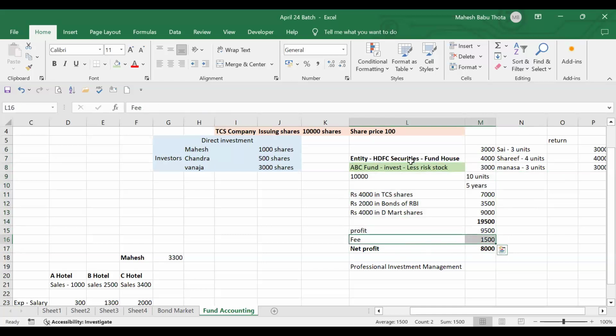That fee is an income to HDFC Securities. But before that, I'll charge it as an expense to the ABC fund, because only after deducting this fee am I giving the profit, right? Correct. So it is an expense of this fund only. Everyone understood? If so, we need to consider the ABC fund also as an entity, right?